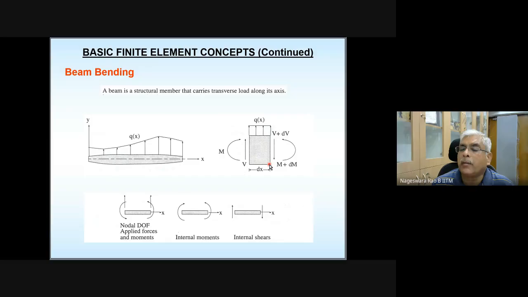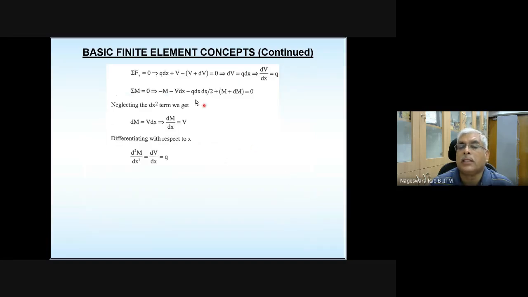So the total moment acting in the clockwise direction is M plus V times dx plus q times dx multiplied by dx divided by 2, and that should balance with M plus dM. If you agree with this, this is what we get.